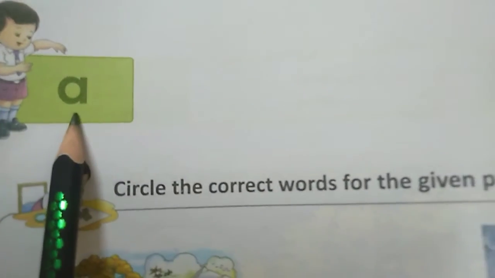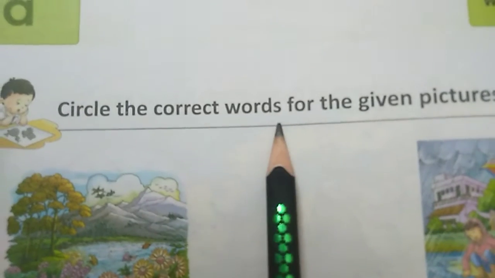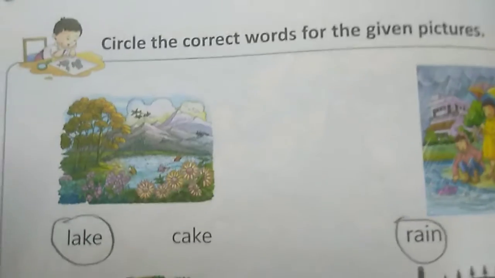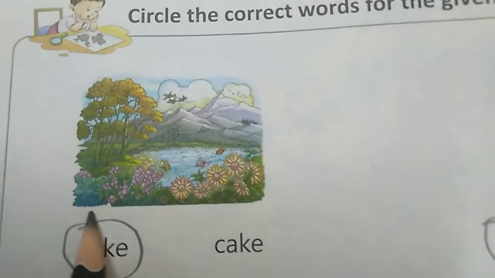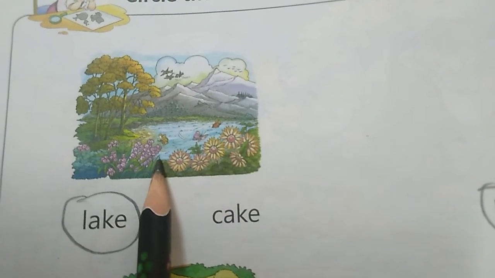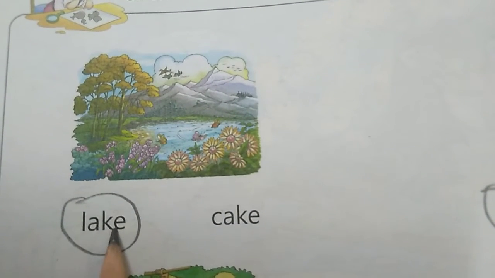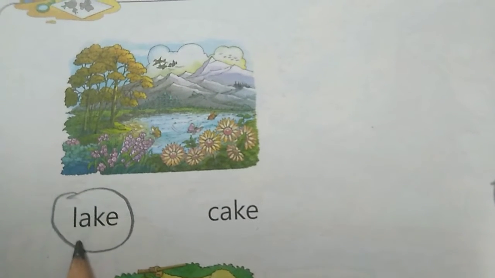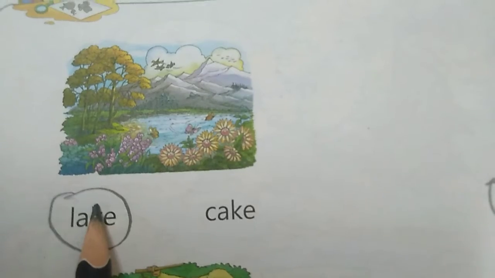So next, the same A vowel. Here you have to circle the correct words for the given pictures. So in this activity, see, pictures are given. This is a picture of a lake, LAKE, lake, or cake, CAKE, cake. Lake is the correct word, so circle LAKE, lake.